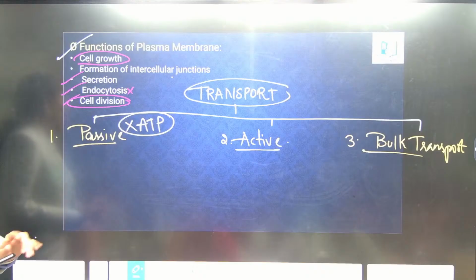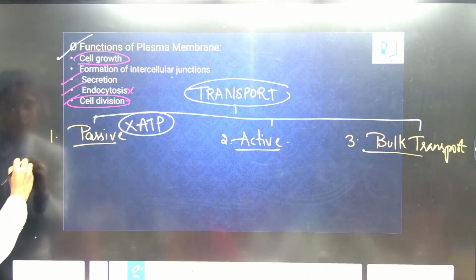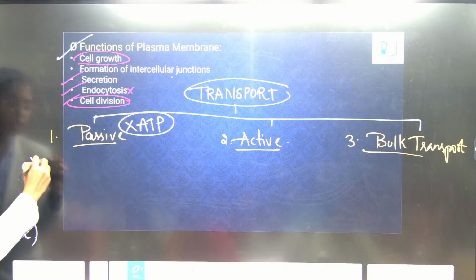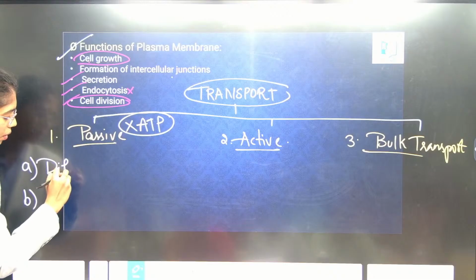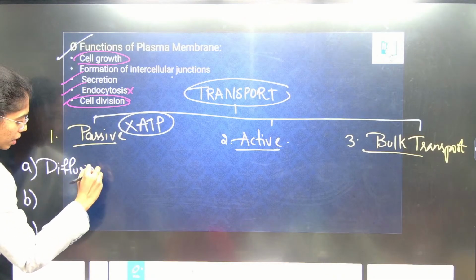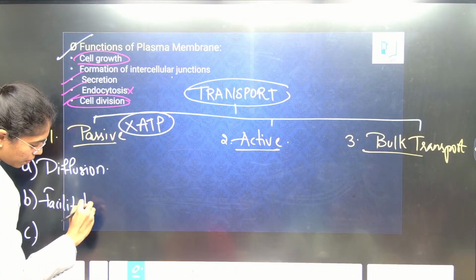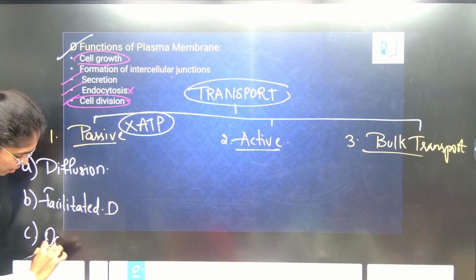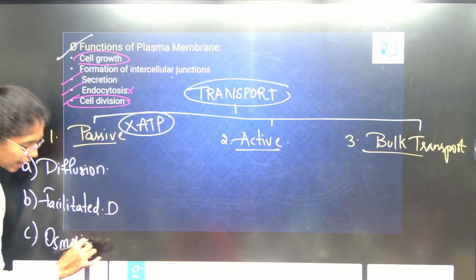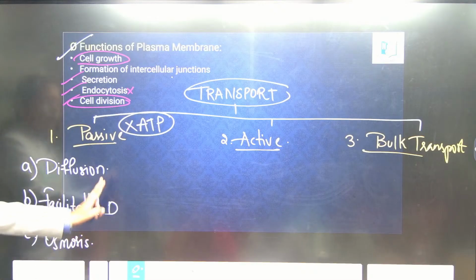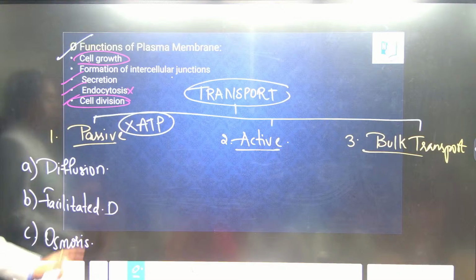Okay, and this passive transport is of three types. What is that? Passive transport is of three types again: diffusion, facilitated diffusion, and osmosis. Remember, all these are important. If you look into the mock tests of NTA, from transport in plants also a few questions have been kept. This is a connected point with that. So listen carefully.